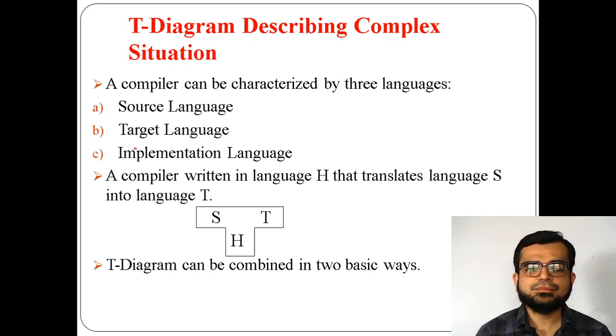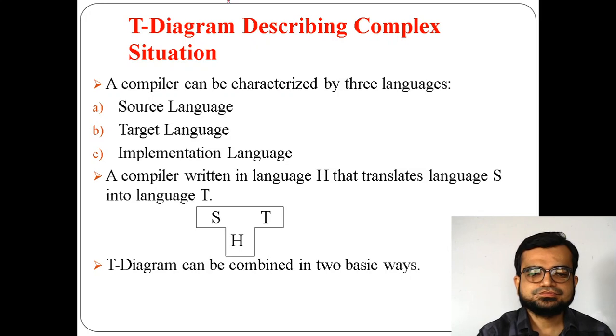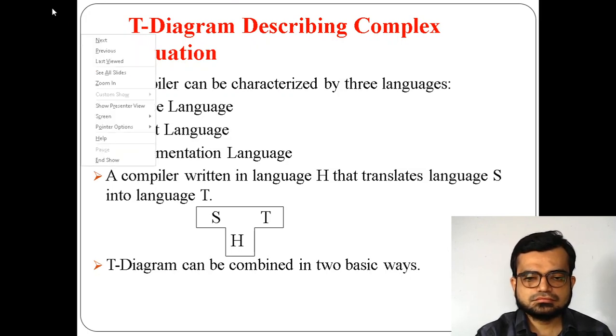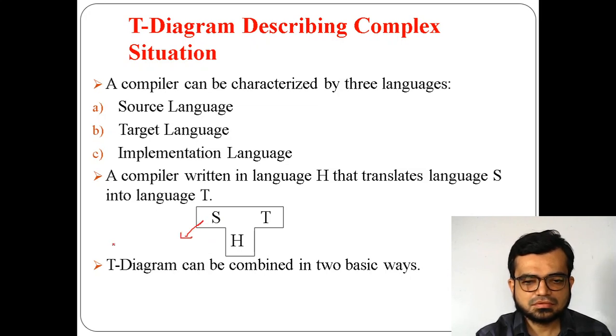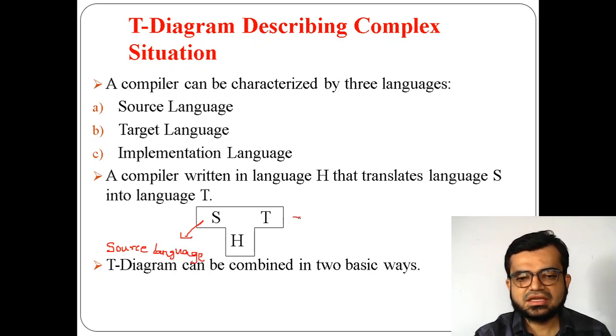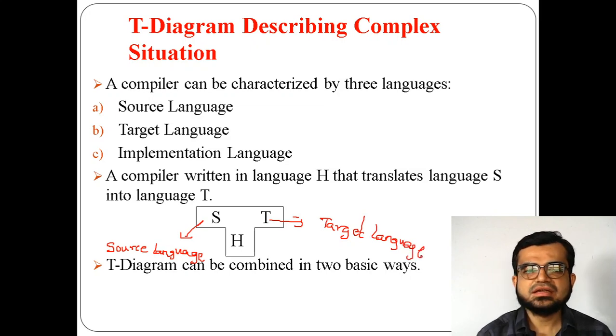The source language is the input for the compiler, and that is S. This is your source language. Now T is your target language, to which it is going to be converted, and H is the implementation language.